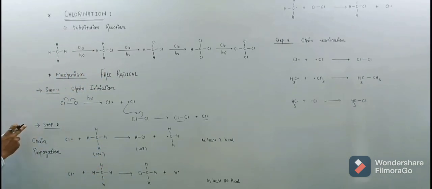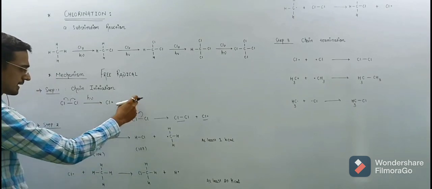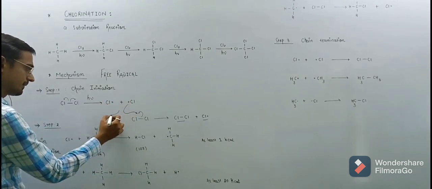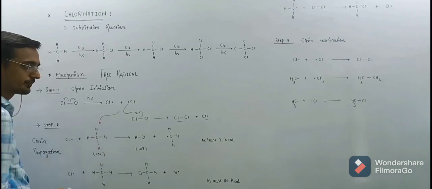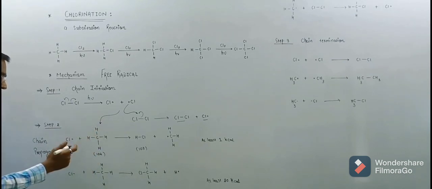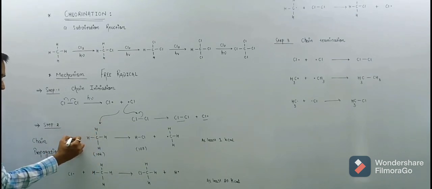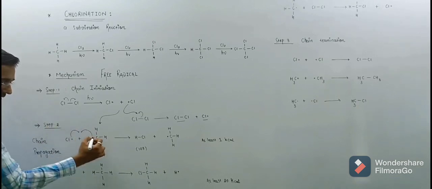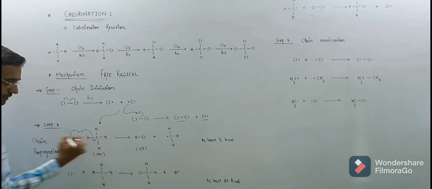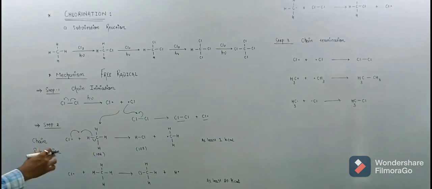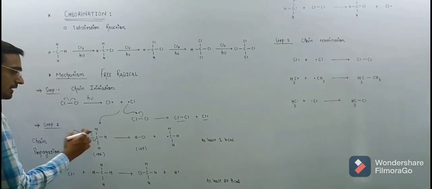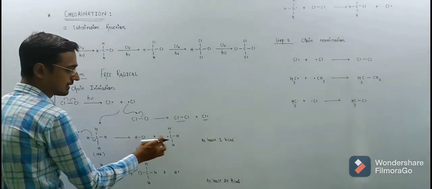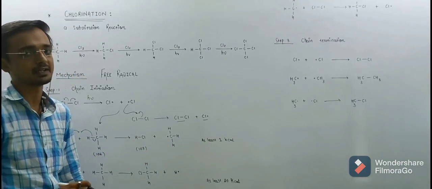Another step is that our chlorine free radical attacks the methane molecule. Here the chlorine free radical shares a single electron with hydrogen, and another single electron is given to carbon, producing a covalent bond and giving an HCl molecule and a methyl radical.